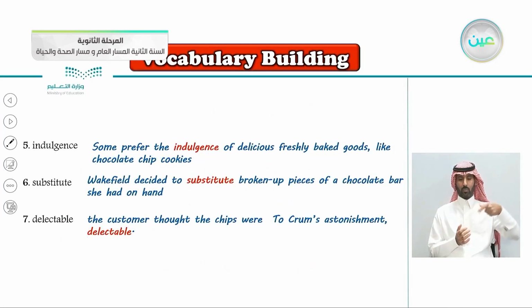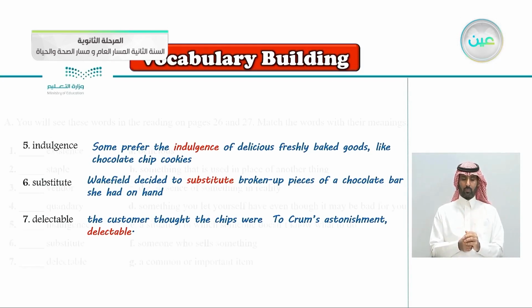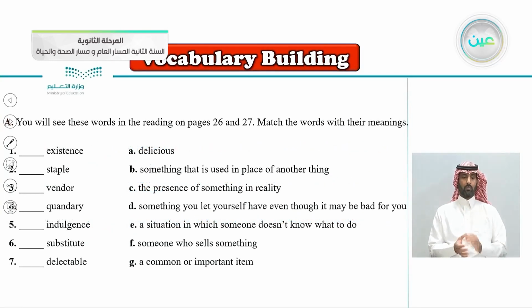Continuing here with number 5, indulgence: "Some prefer the indulgence of delicious, freshly baked goods like chocolate chip cookies." Substitute, number 6: "Wakefield decided to substitute broken up pieces of chocolate bar she had on hand." And the word delectable: "The customer thought the chips were too crumbs." So let's get back to our exercise here.